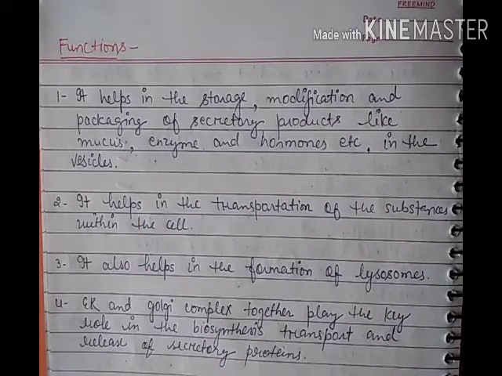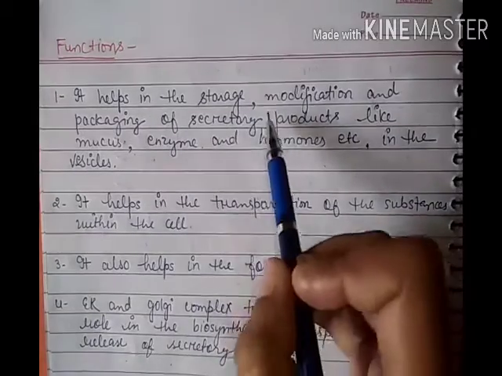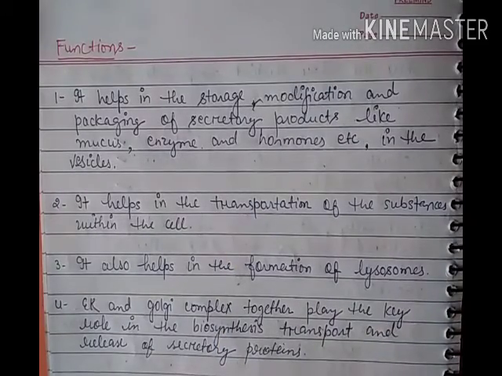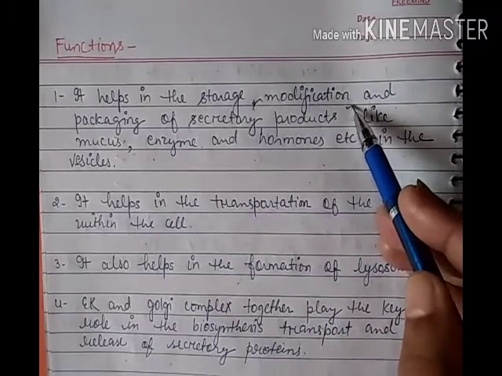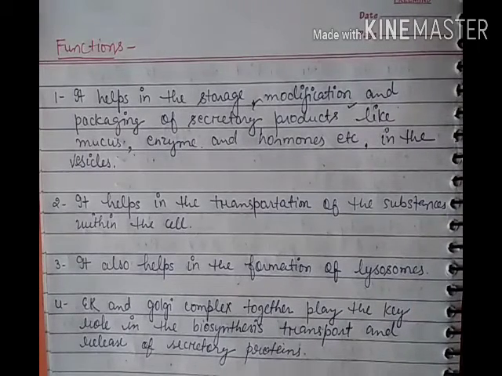Inside the cell, especially in the secretory cells, those cells which secrete enzymes, mucus or hormones, the Golgi apparatus helps in the storage of those secretory substances, their modification and packaging.